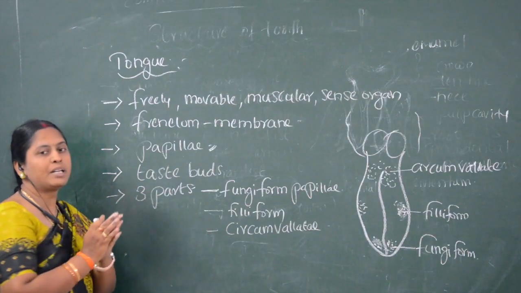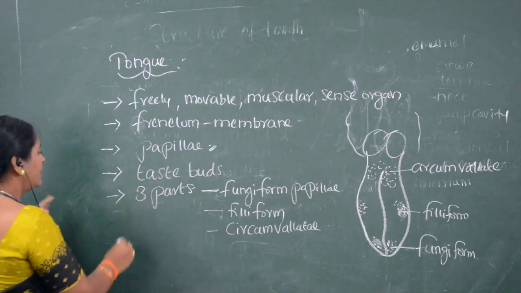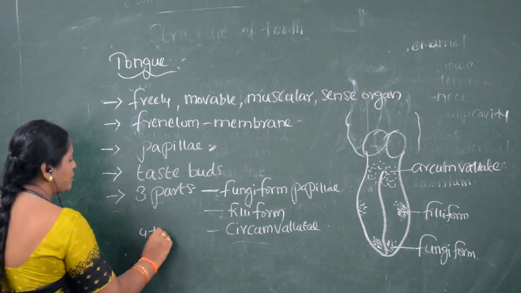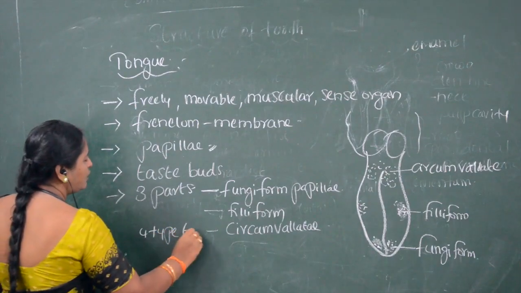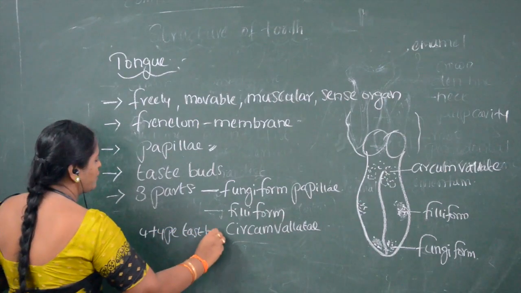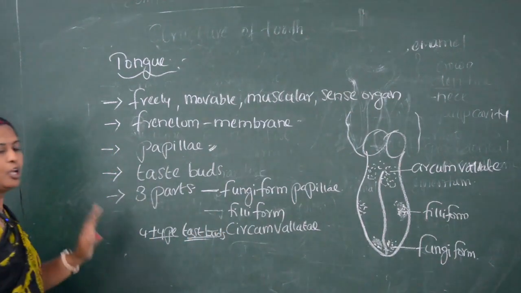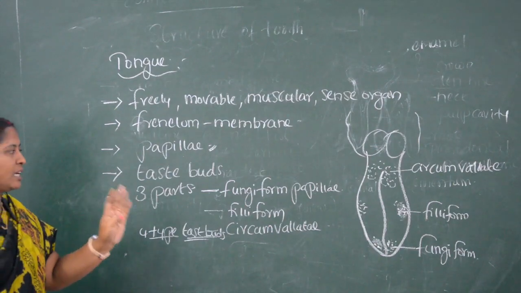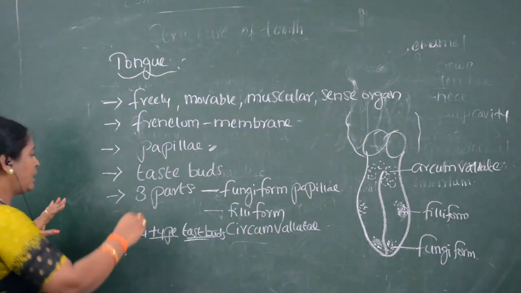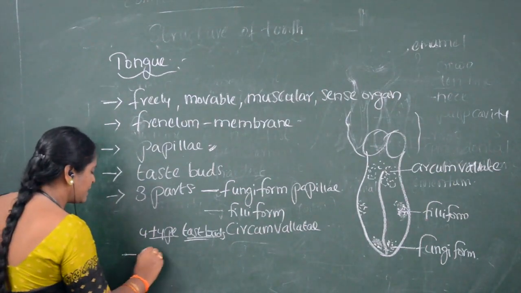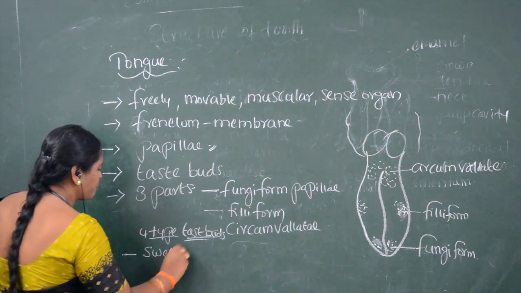How many types of taste buds are there? Four types of taste buds are present on the tongue. What are they?